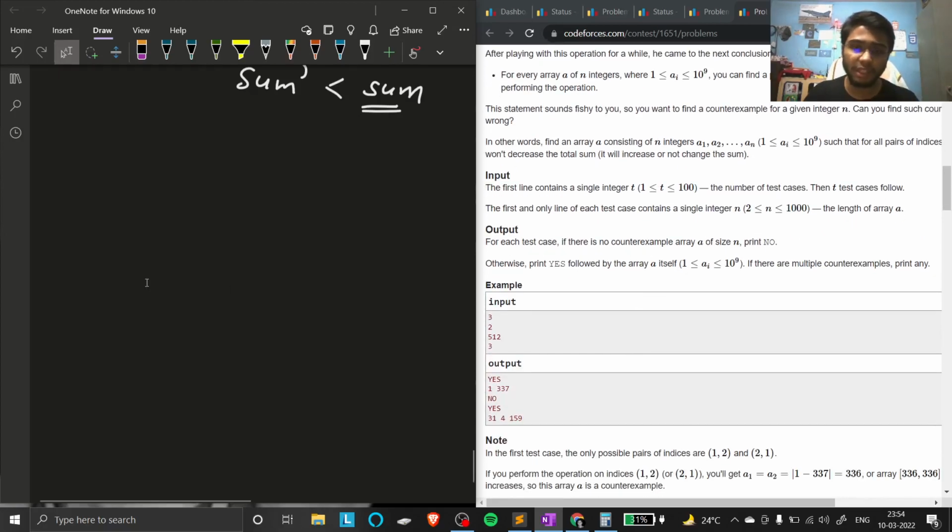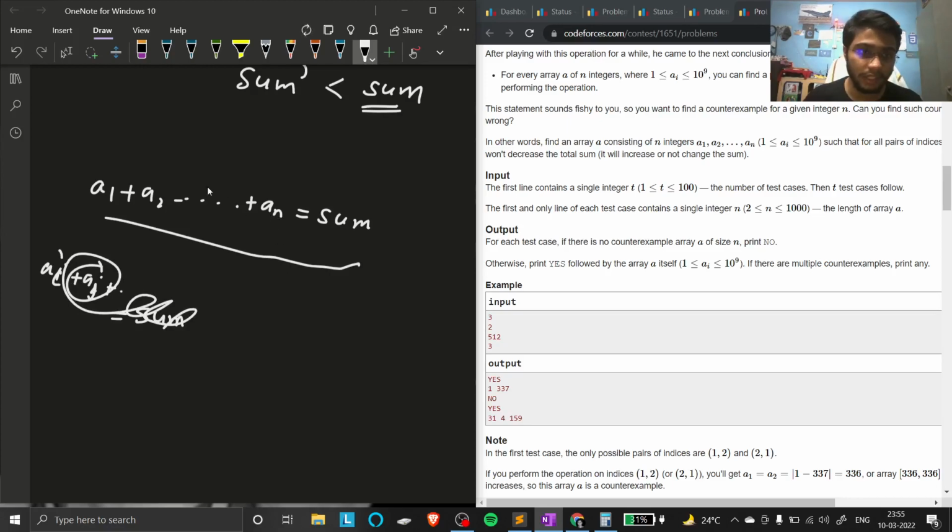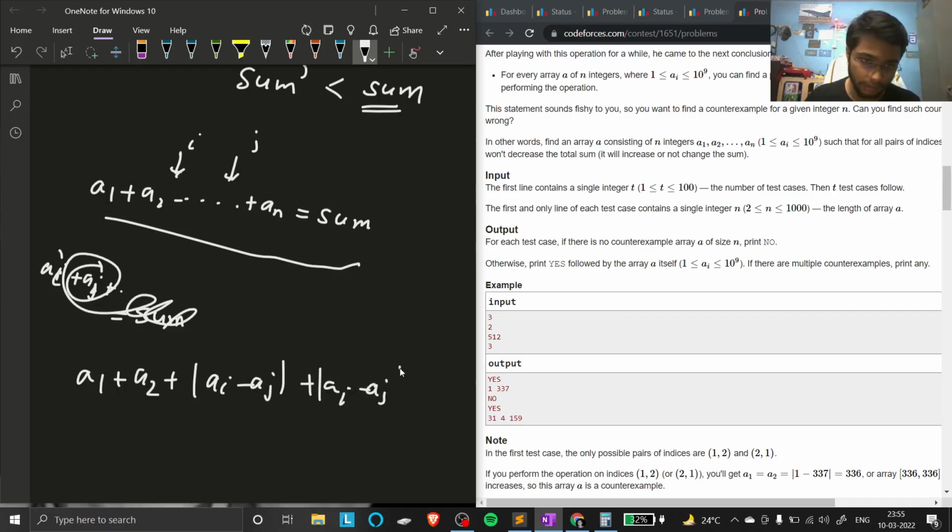One of the basic things that came to my mind during the contest was that a1 plus a2 plus and so on up to an gives us some sum. Then our new sum is one in which we replace a1 and a2, or we can say any i, j index, with ai minus aj in absolute value, added two times, and the rest would be the same.